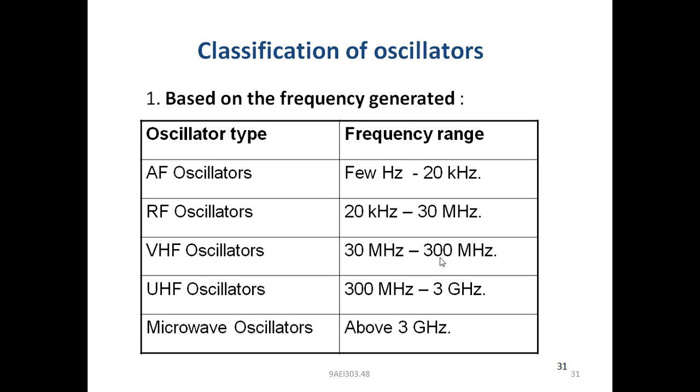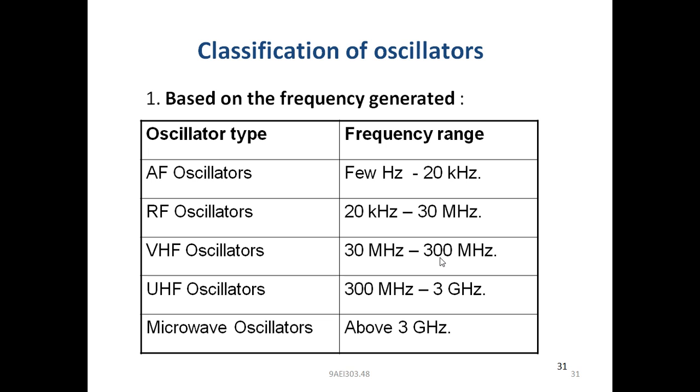If the frequency range is 20 Hz to 20 kilohertz, that comes under AF oscillator. AF means audio frequency oscillator. Next, more than this, that is 20 kilohertz to 30 megahertz, comes under radio frequency oscillator.